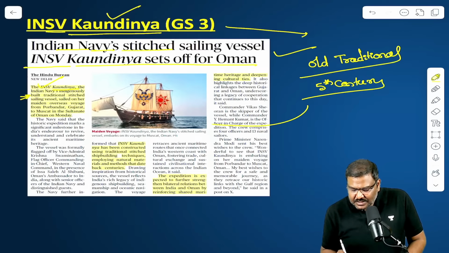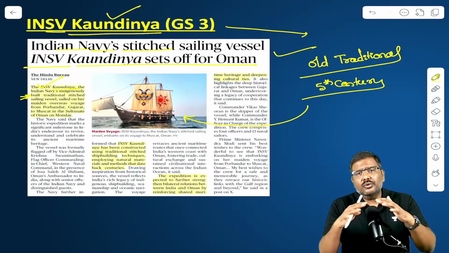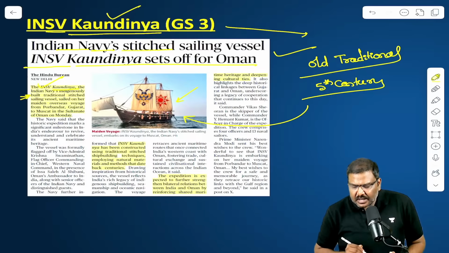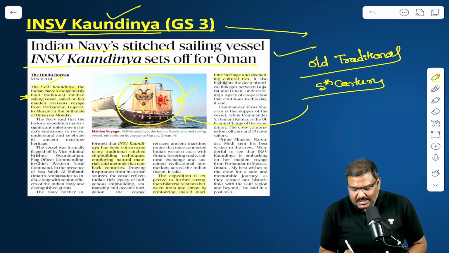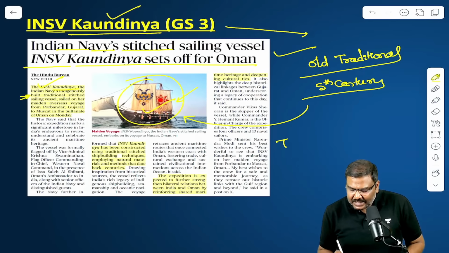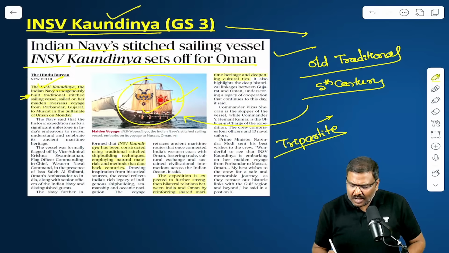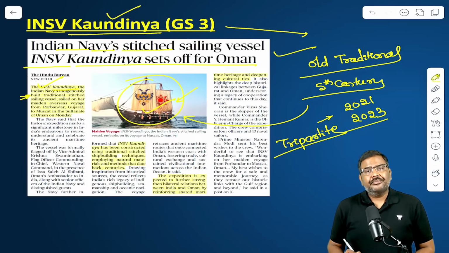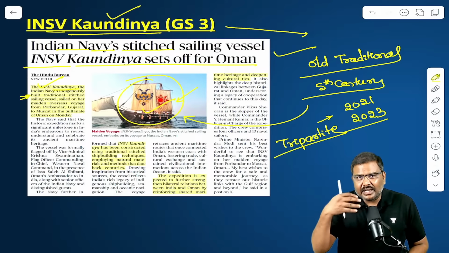What do I mean by this? Is there a motor fitted with this particular ship which will help its movement? Absolutely no motors. The movement of this particular ship will be conducted through the sails. Whatever movement will happen, whatever the ship has to go, it has to happen through the sails itself. So this is basically developed through a tripartite arrangement. Remember, tripartite agreement. This was proposed back in the year 2021, and in the year 2023 the proposal was accepted, and 2 to 3 years the time has been taken to construct or to design and develop this particular ship.